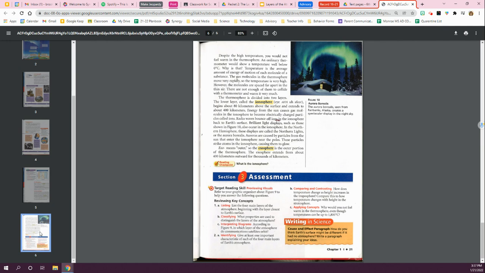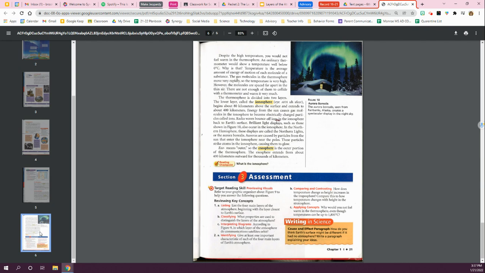Why is that? Temperature is the average amount of energy of motion of each molecule of a substance. The gas molecules in the thermosphere move very rapidly, so the temperature is very high. However, the molecules are spaced far apart in the thin air. There are not enough of them to collide with a thermometer and warm it very much. The thermosphere is divided into two layers.